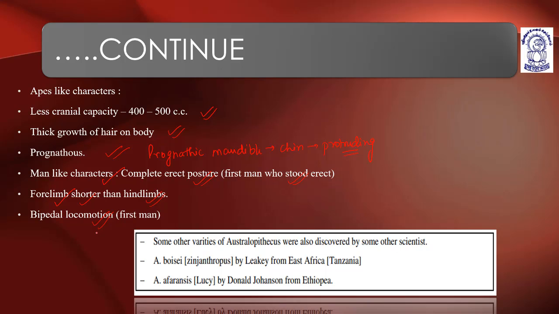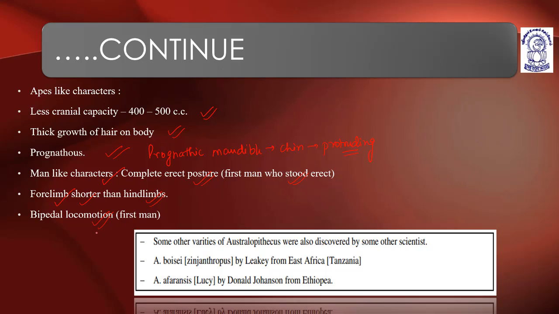Some other varieties of Australopithecus were also discovered by other scientists. Australopithecus boisei, also known as Zinjanthropus, was discovered by Leakey from Tanzania, East Africa. Australopithecus afarensis, also known as Lucy, was discovered by Donald Johanson from Ethiopia.